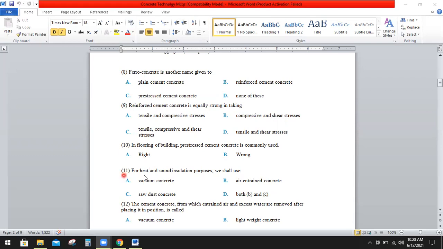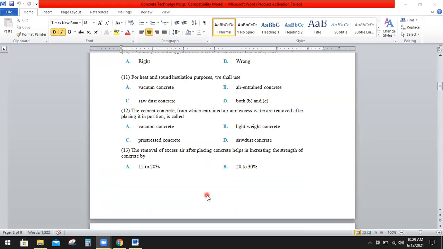Question number 11: for heat and sound insulation purpose, we shall use A, vacuum concrete, B, air entrained concrete, C, sawdust concrete, or D, both B and C. So the right option is D, that is both B and C.